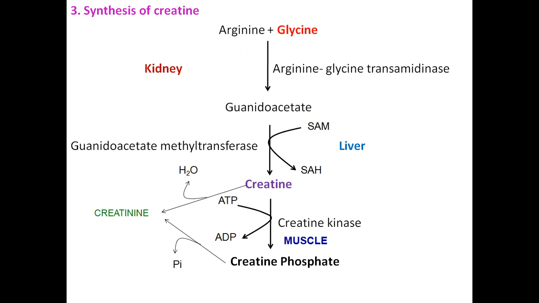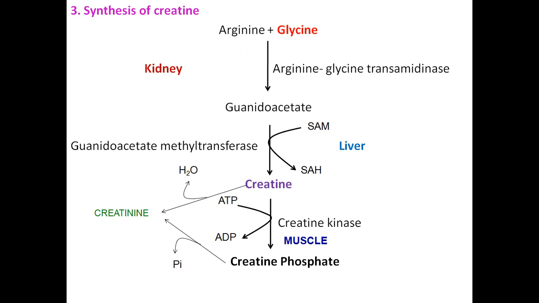So this guanidino group of arginine reacts with glycine by the enzyme arginine glycine transamidinase and is converted to guanidinoacetate. This guanidinoacetate then acts with the enzyme guanidinoacetate methyltransferase, which means there is a transfer of a methyl group. The methyl group is donated by SAM, S-adenosyl methionine.